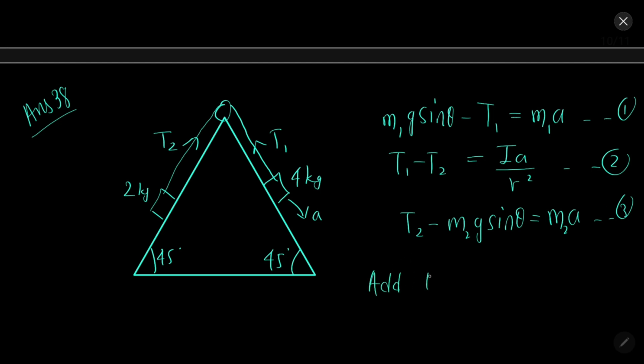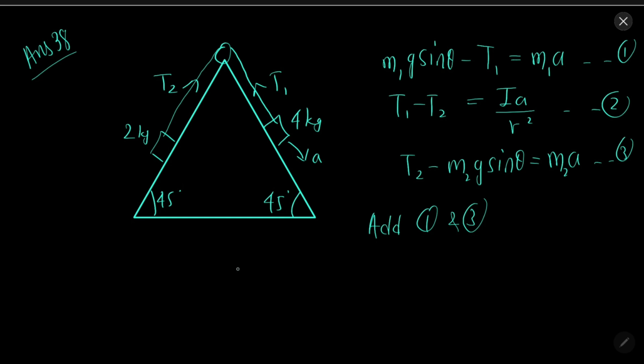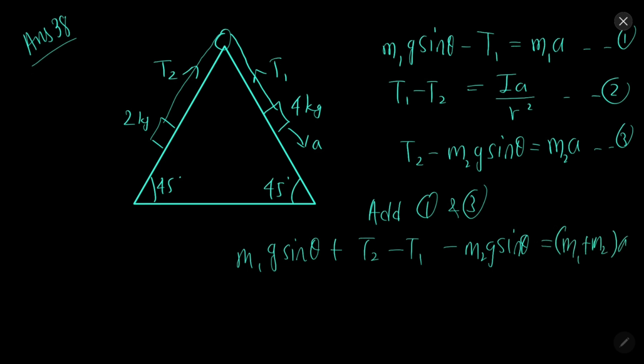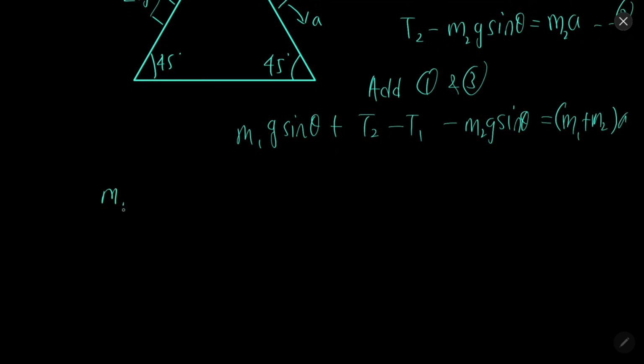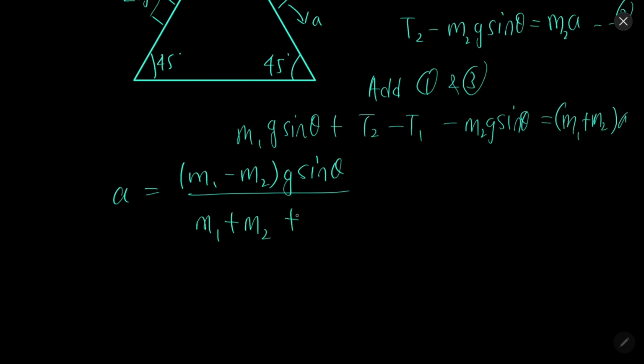Now add 1 and 3, we will get m1g sin theta minus m2g sin theta equal to m1 plus m2 a. From here acceleration will be (m1 minus m2) g sin theta over m1 plus m2 plus 1 by r square, which will be 0.248 meter per second square.